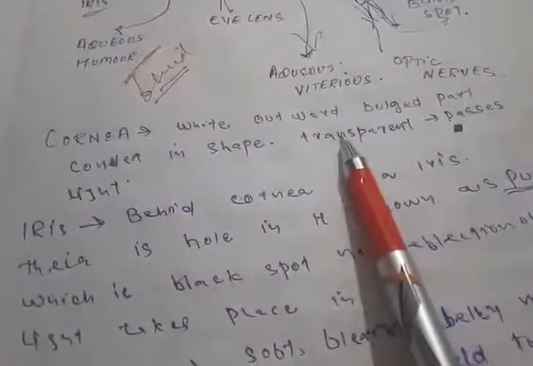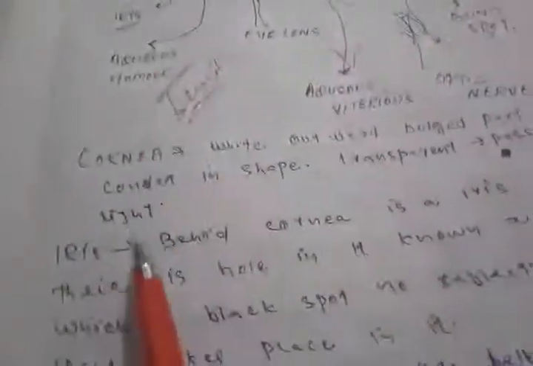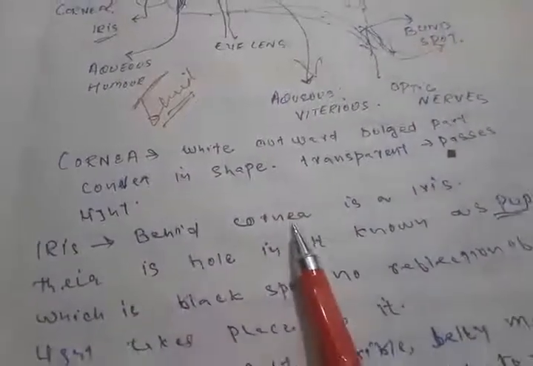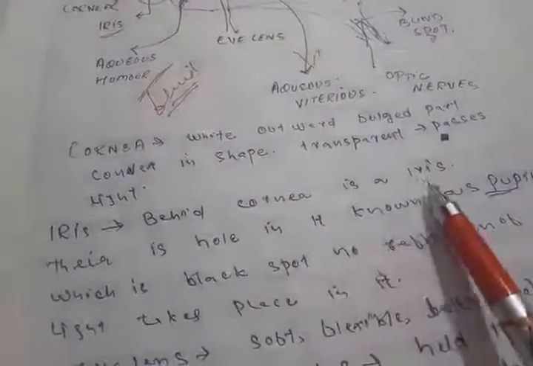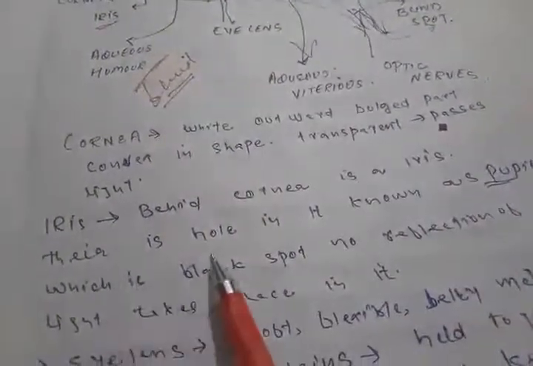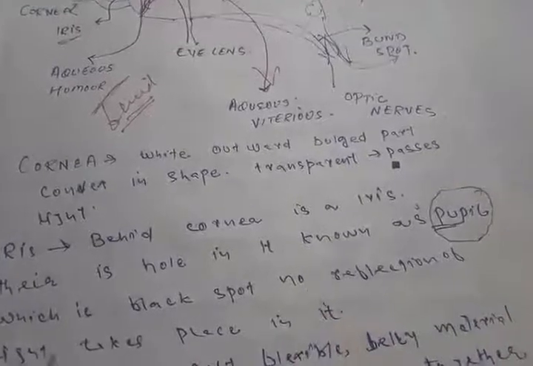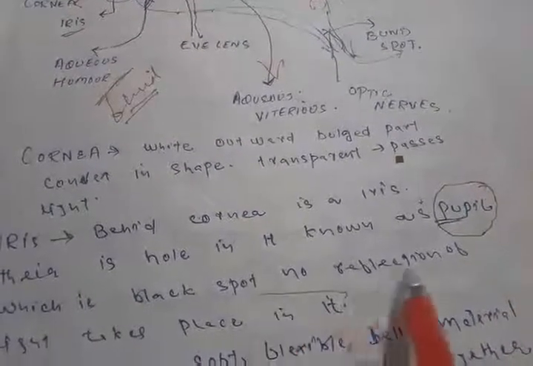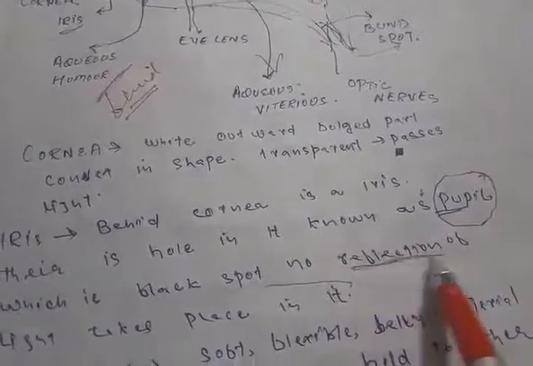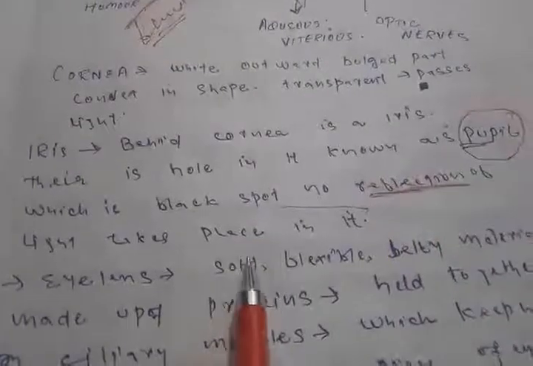Behind the cornea, as I explained in the diagram, there lies the iris, and there is a hole in the middle part of the iris that is called the pupil. Why is it black? Because no reflection of light takes place here. No reflection of light takes place, so that is why it appears black in color.